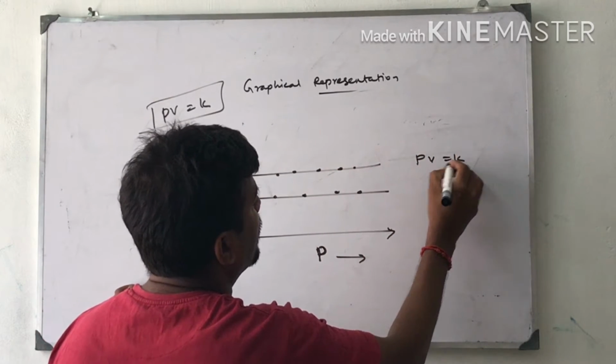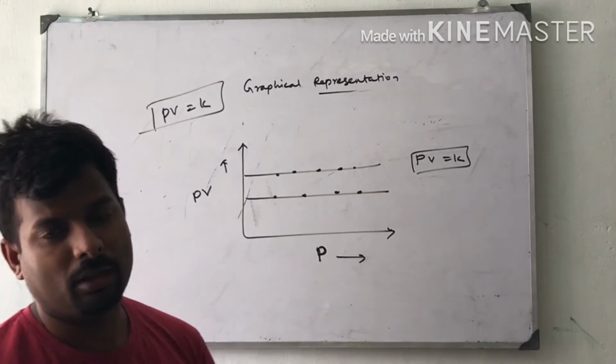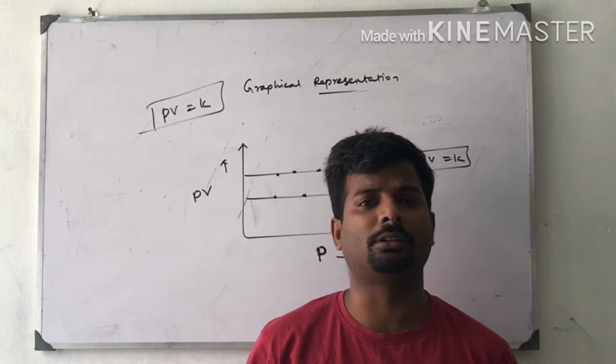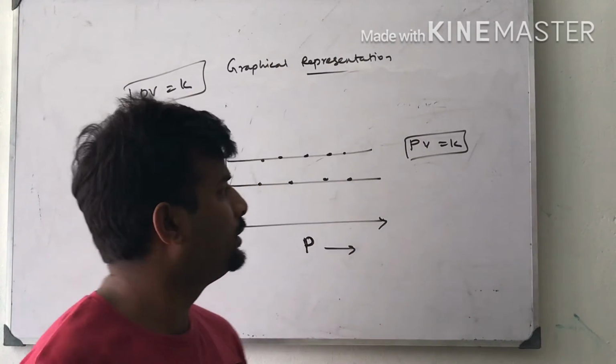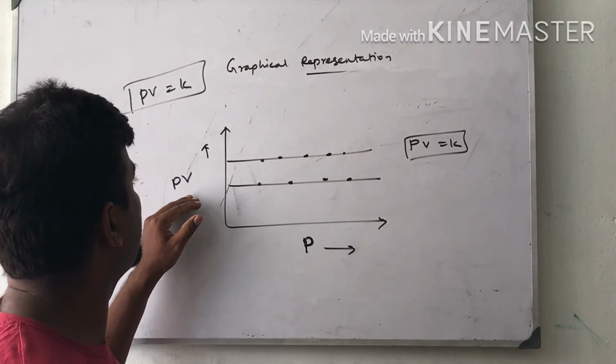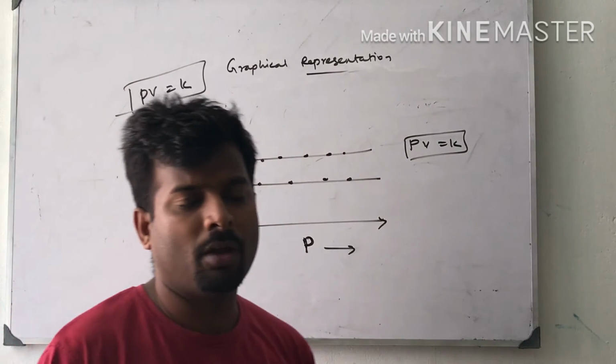PV is equal to K. So this graph explains the behavior of Boyle's law. As the pressure increases, the product of pressure and volume is constant, which is explained by this graph.